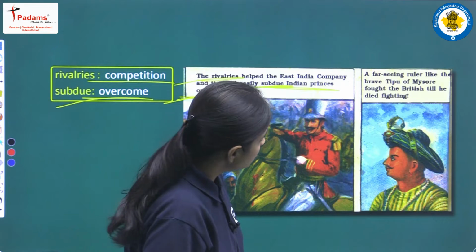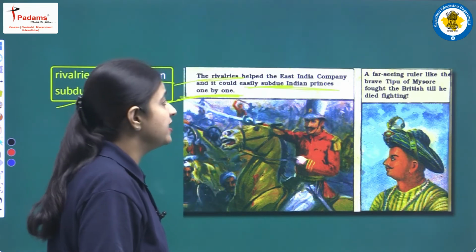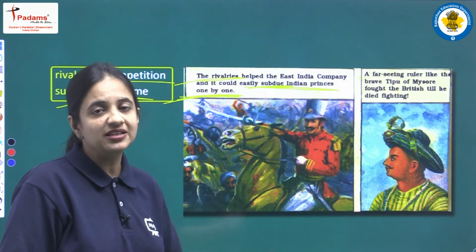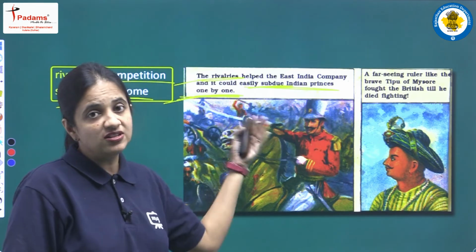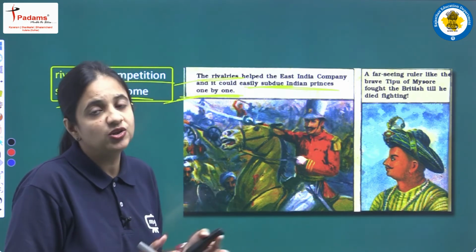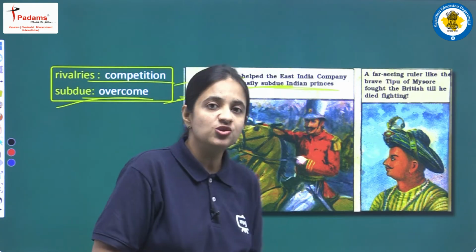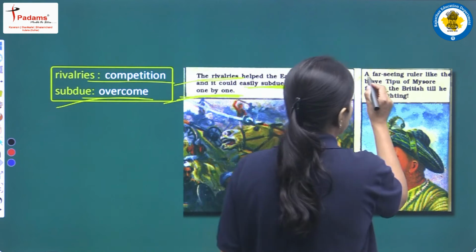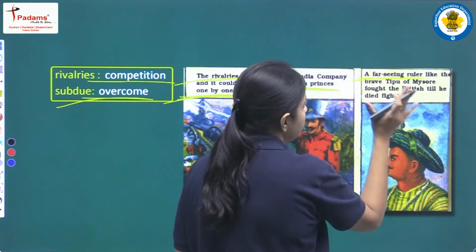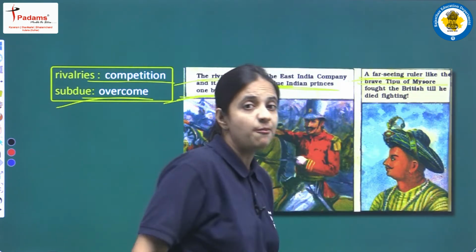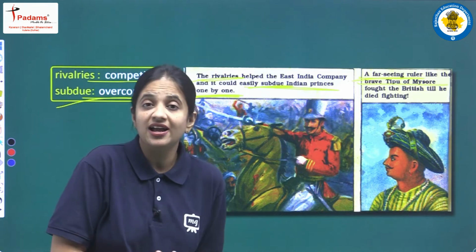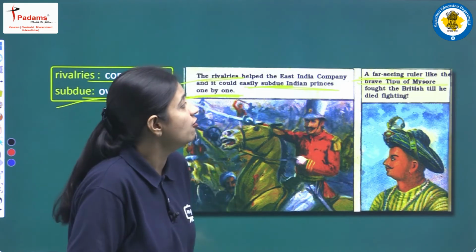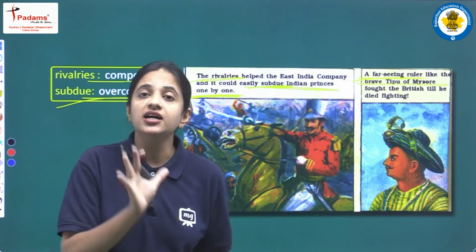A far-seeing ruler like the brave Tipu of Mysore fought the British till he died fighting. So when we have all such rivalries and competition between the rulers, at that time also there were some exceptions, and one far-seeing ruler was the brave Tipu of Mysore, about whom we have all read in history books.